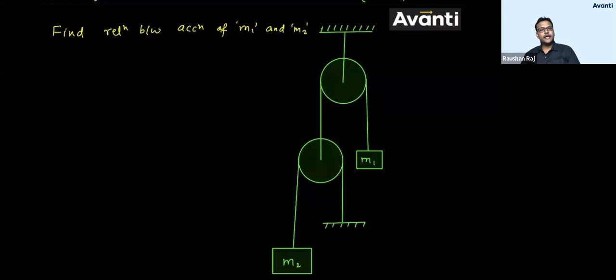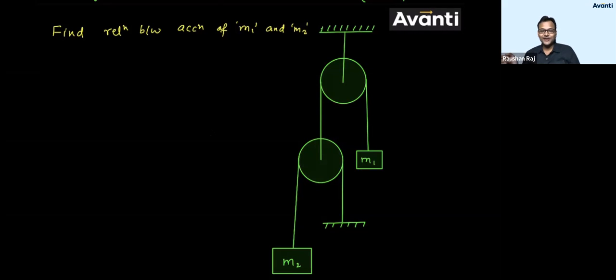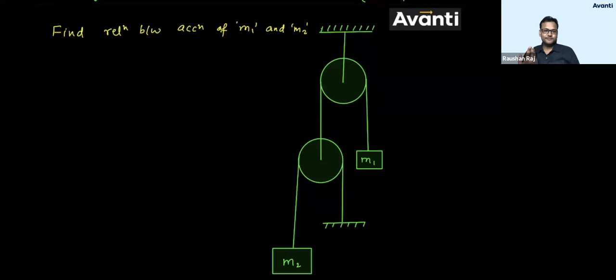Guys, you can consider any direction, bacha. You can consider, sir, m1 is going up, m2 is going down. Sir, both of them are coming down. Both of them are going up. कुछ भी assume कर लो, कोई दिक्कत नहीं है. Just don't assume m1 will go right or m2 will go left. Don't assume that. Consider, let's say, m1 is going up and m2 is also going up. कोई दिक्कत नहीं.